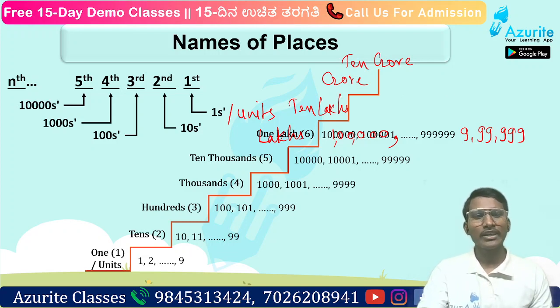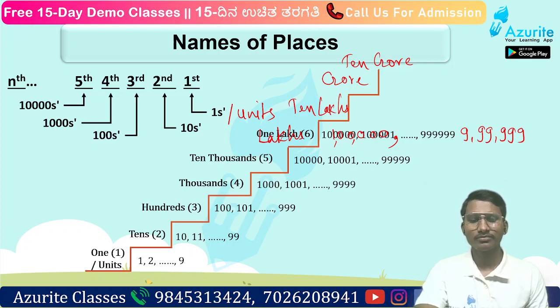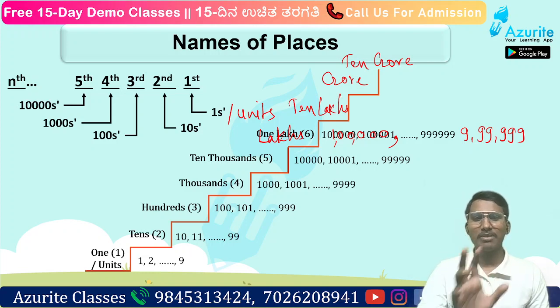Can you repeat after me? Can anyone repeat the names of the places? Yes, sir. Ones, tens, hundreds, thousand, 10,000, lakh, 10 lakh, crore, 10 crore. Yes, very good. So these are the names of the places.